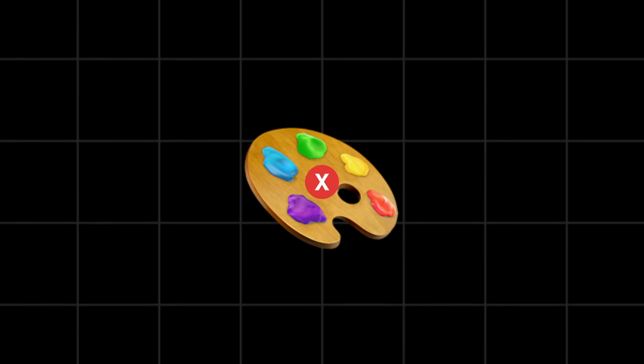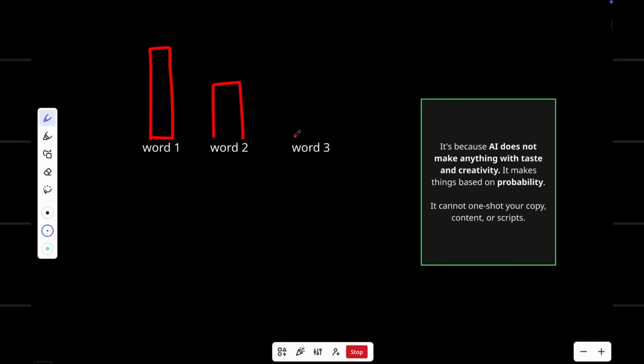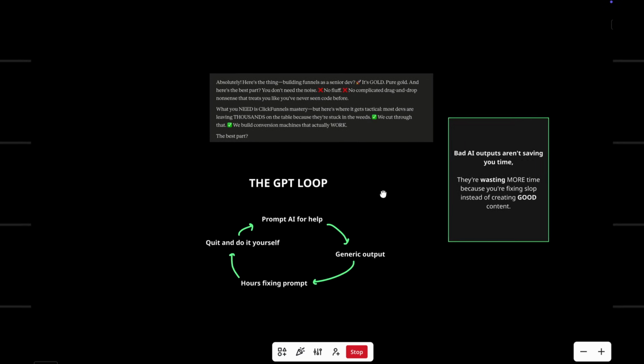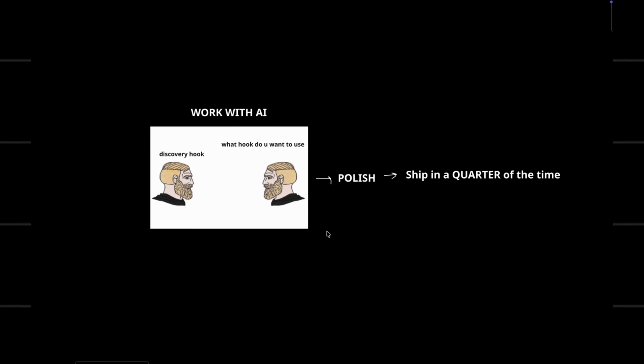It's because AI does not make anything with taste and creativity. It makes things based on probability. It cannot one-shot your copy, content, or scripts. Now, bad AI outputs aren't saving you time, they're wasting more time because you're fixing slop instead of creating good content. That's why in this video, we're using systematic prompting.